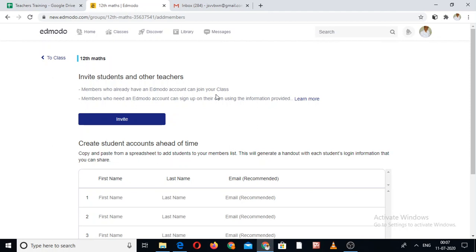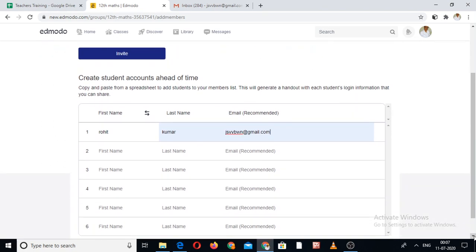So to invite the students, the first name, suppose Rohit is a student of my class, the last name Kumar, and his email ID is this one. So like this I can mention the names of all students. I would like to add 50 students to my class, so I write down the names of all 50 students and I invite them.